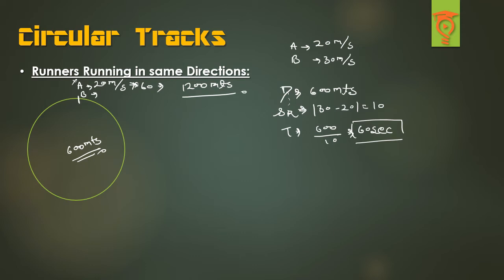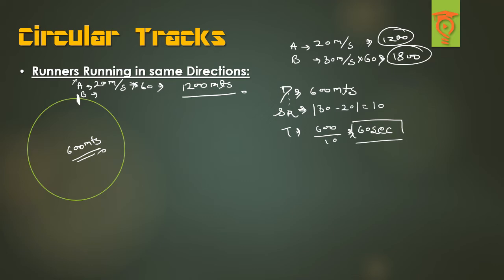So this is like 600 meters. One round will be of 600 meters, another round will be of 600 meters, and A will be here. By that time, where will B be? B will be 30 into 60 seconds, that is 1800 meters. So A has covered 1200 and B is covering 1800. So what are they doing? Their speeds are in the ratio 2:3, so by the time A covers 1200 meters, B will be covering 1800 meters, right? So this is what is happening between them.